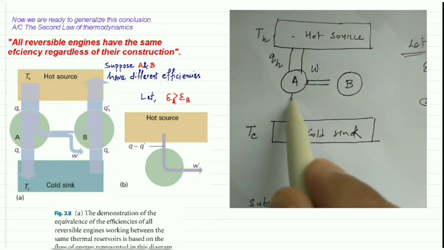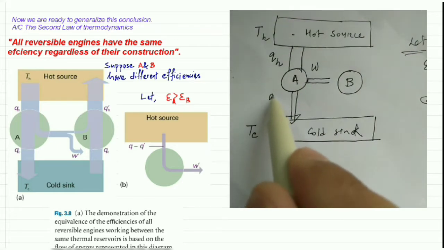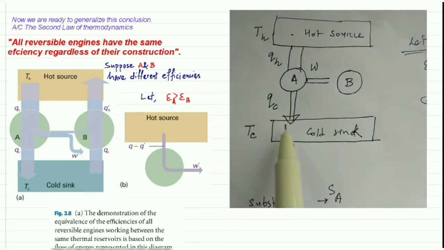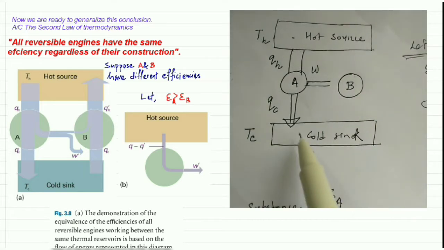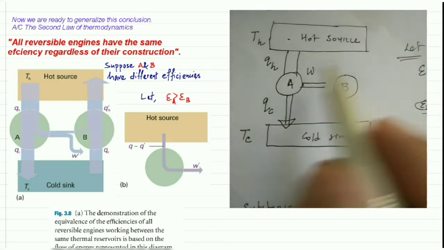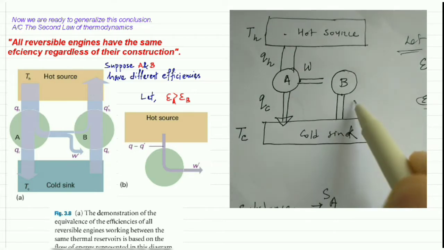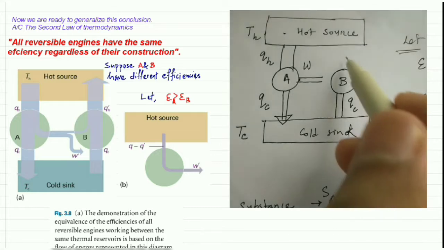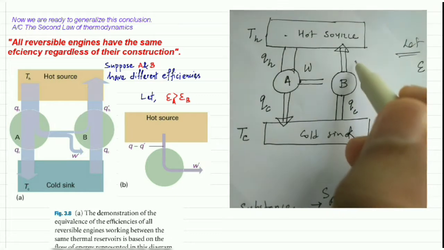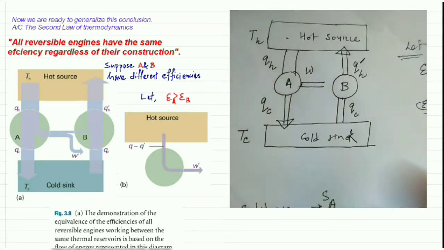The remaining part, which cannot be converted by that machine, let's suppose is QC, and this QC goes to the cold sink. Again, suppose machine B absorbs QC amount of heat from that sink, does some work, and removes some Q dash H amount of heat into the source.